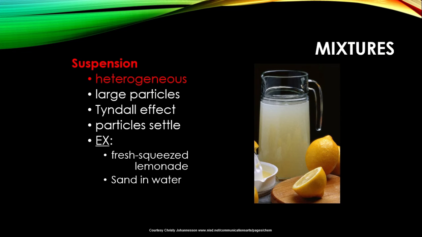Once gravity takes over, the particles suspended in a suspension will settle at the bottom of the container. Some examples are fresh squeezed lemonade, because the pulps are big, so gravity will take effect on them and the pulps will settle at the bottom of the container. So will the sand in water. Since the particles of the sand are large, the sand particles will settle at the bottom.